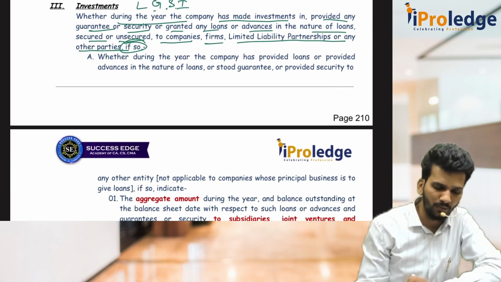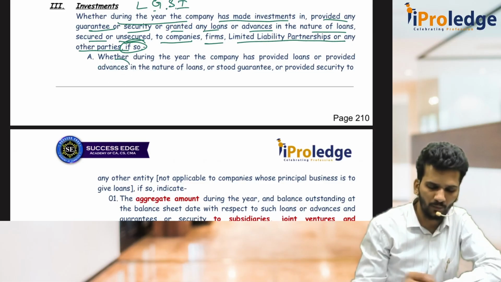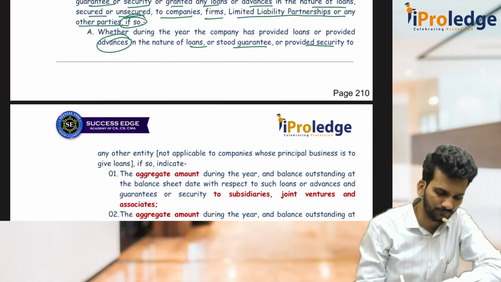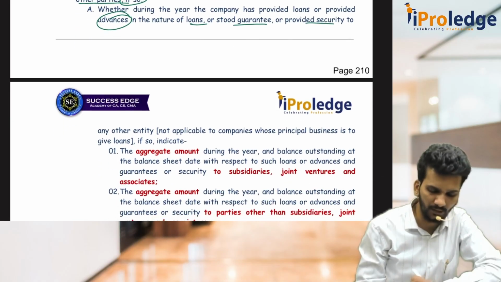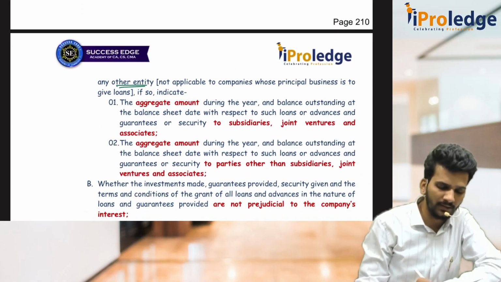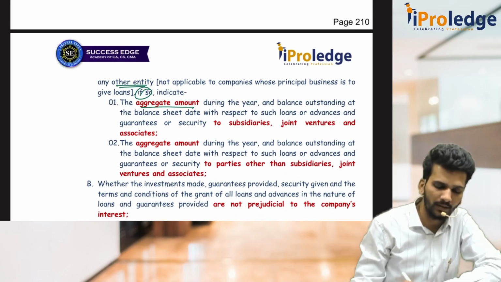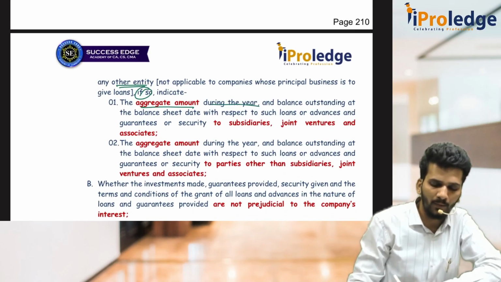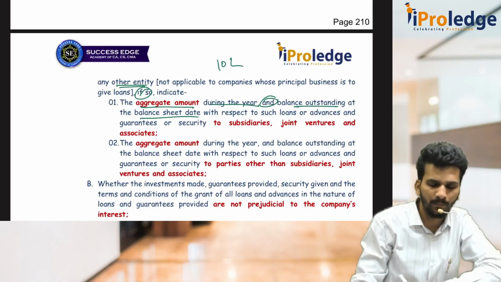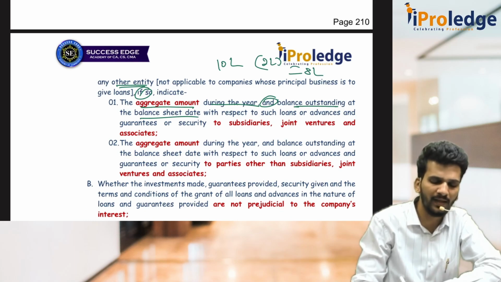what is the amount of advances or loans, guarantee, security given, then the auditor has to tell what is the total aggregate amount given in the year and what is the balance outstanding on the balance sheet date. That means we gave 10 lakh rupees loan to some subsidiary and they repaid 2 lakh rupees, then remaining is 8 lakh rupees. You have to state 10 as well as 8.